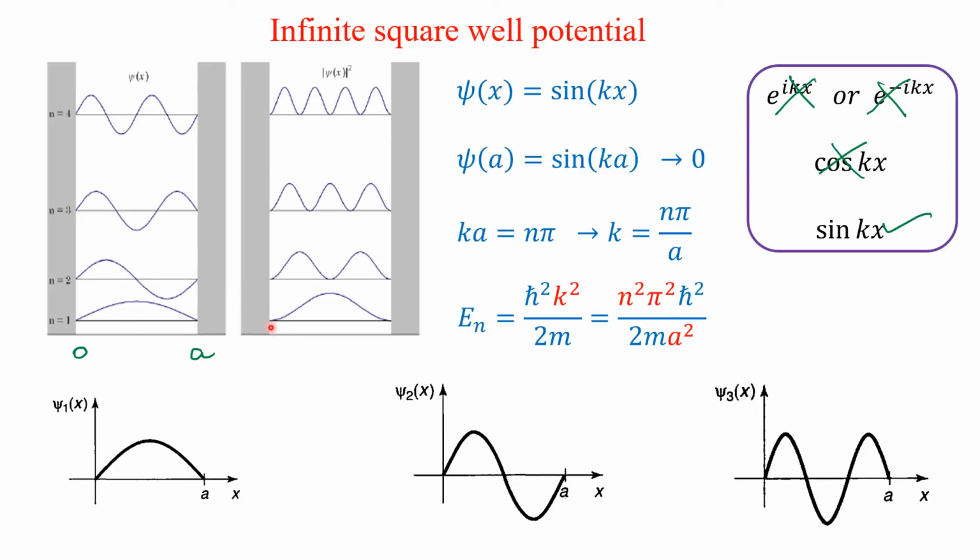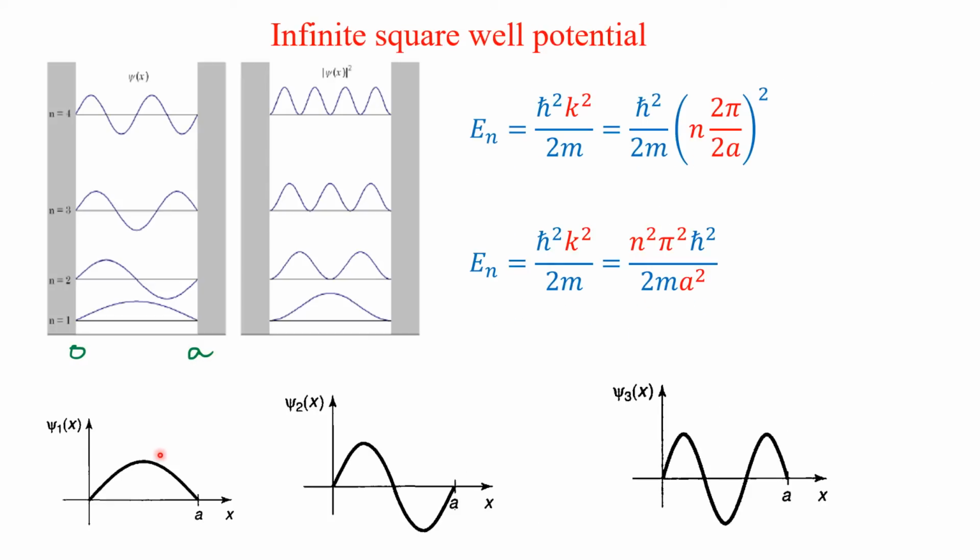If you square it, this is x versus the wave function. This is x versus the squared wave function. I have squared this. So naturally now we have seen the nth energy state is n squared pi squared h cross squared over 2ma squared.